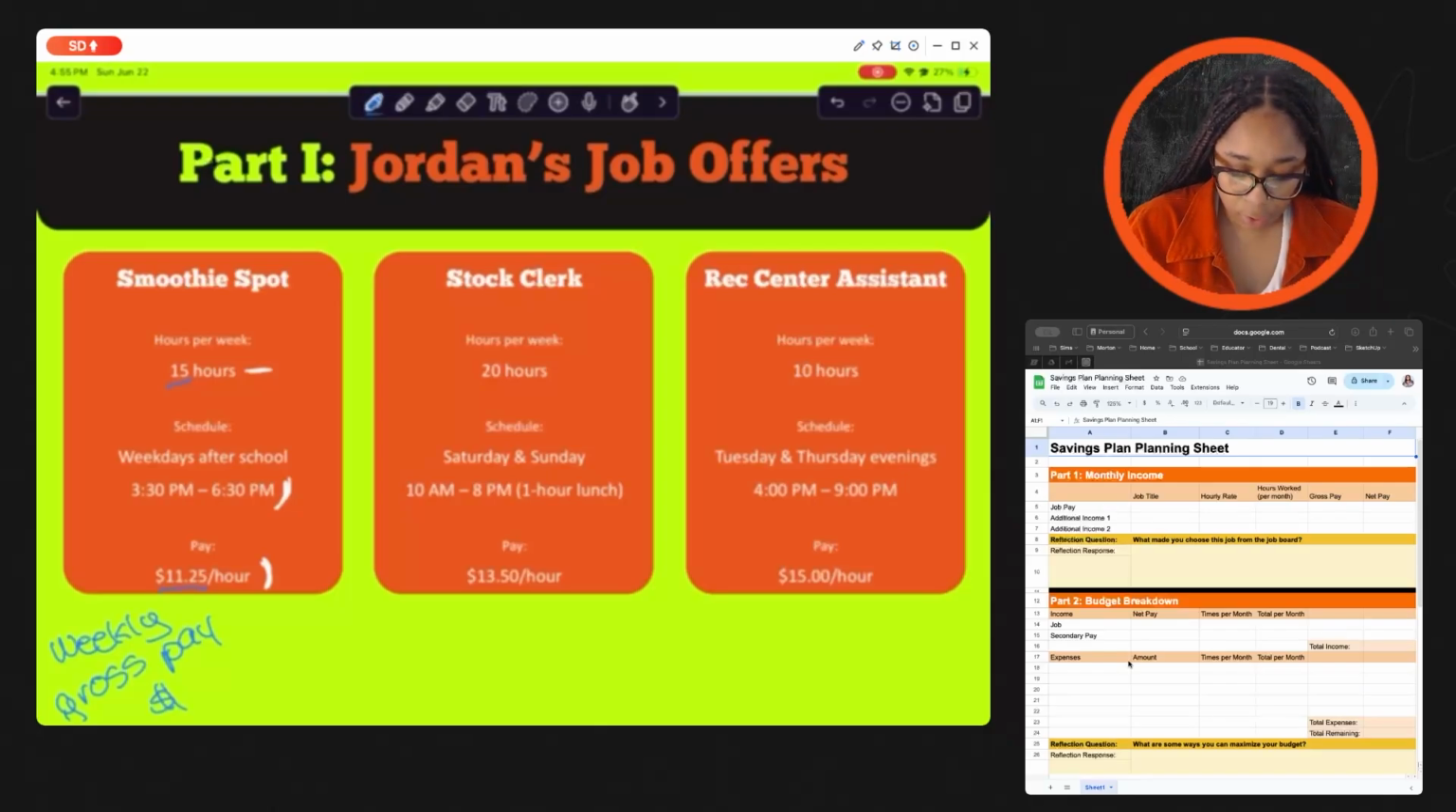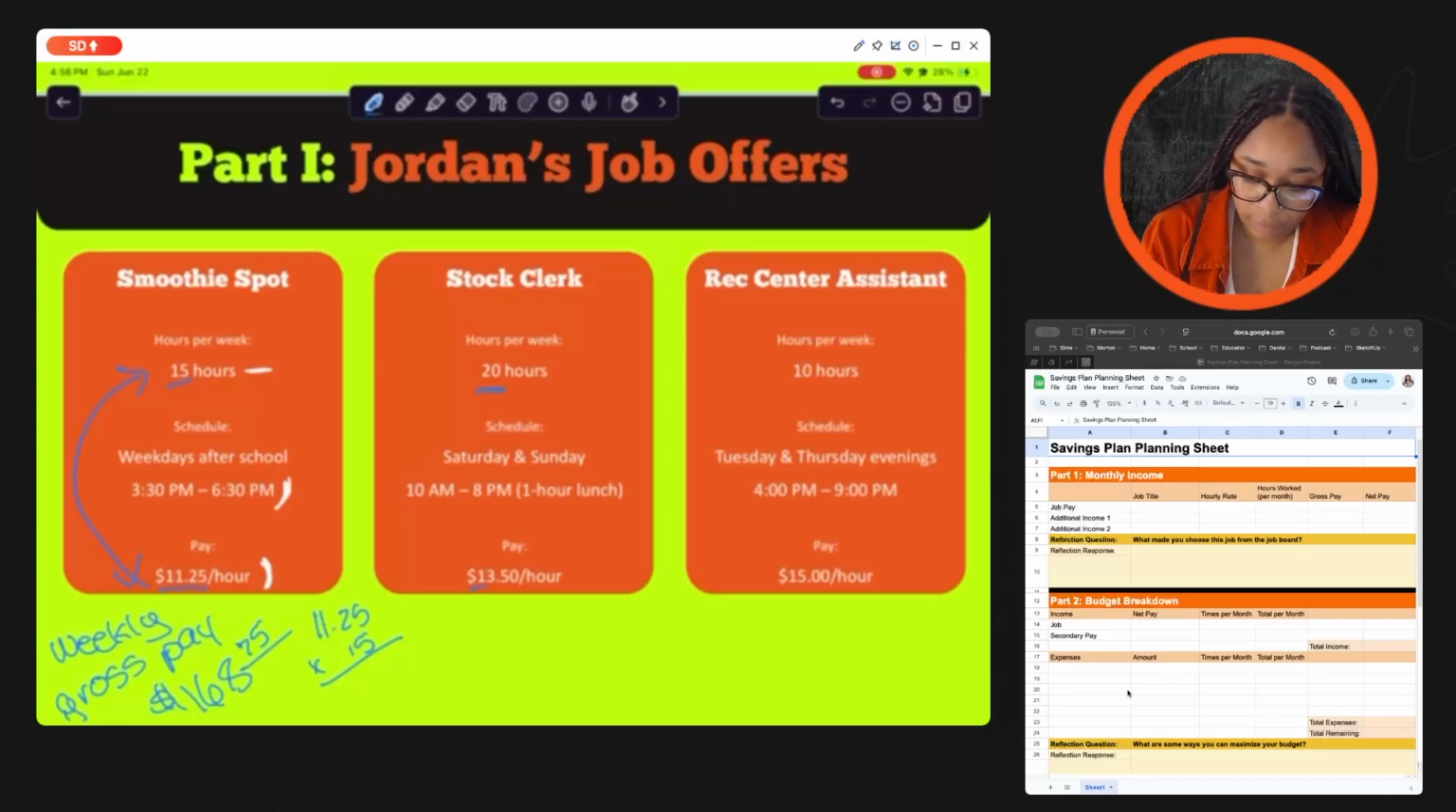When we're looking at the gross pay, we want to multiply these two numbers. So $11.25 an hour times 15 hours a week, we have $168.75 is what he'll make every single week at the smoothie spot. So we want to apply this same principle to all of these, because remember, you're going to have to pick at least 2 job postings and at least 2 cars.